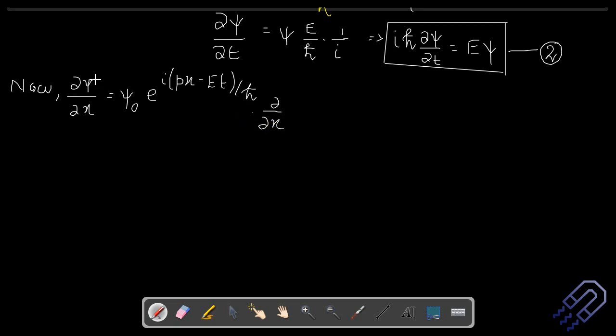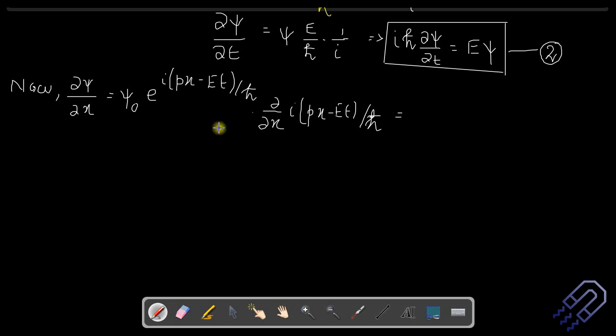We're having psi, so we already know the form of psi. So del/del x of i, the differentiation pattern is something similar, (px minus Et) divided by h cross, right?